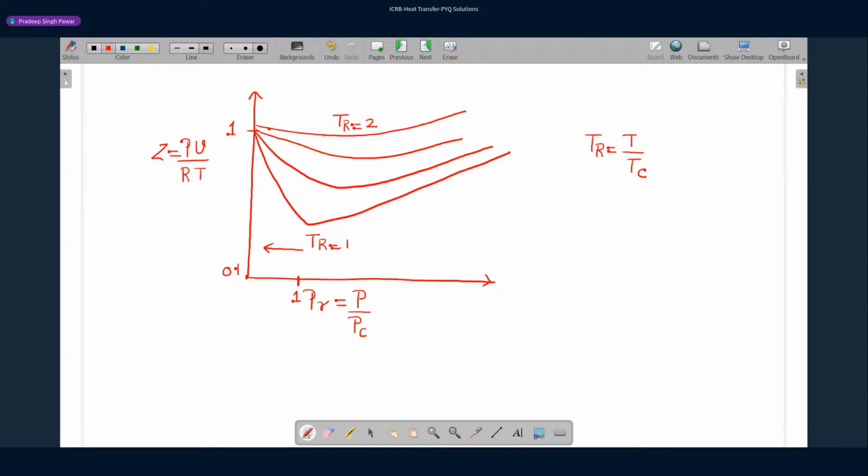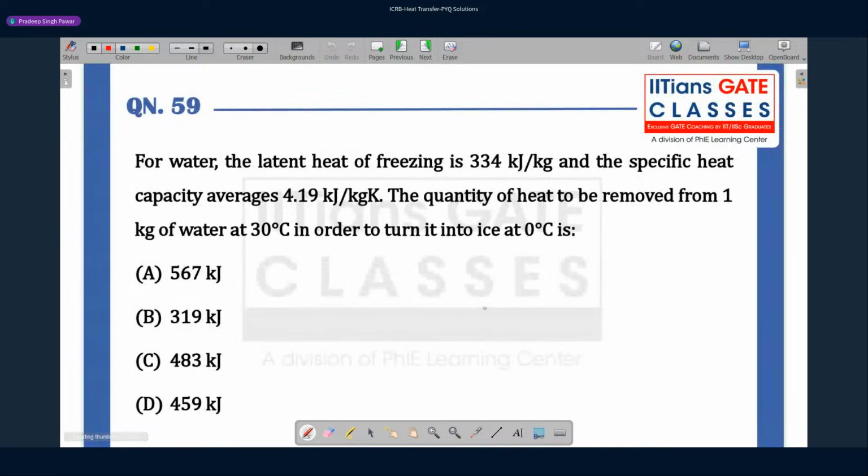So under these two conditions, at low pressures and at high temperatures, you can assume the behavior of the real gas to be equivalent to the ideal gas. So the answer is option D. Let's move to the next question.